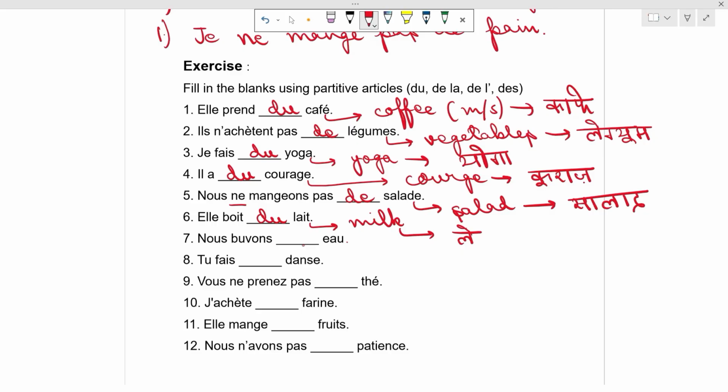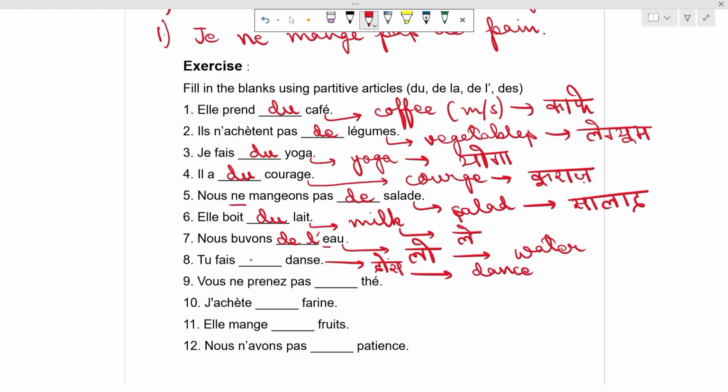Nous buvons dash l'eau. Here we will use de l', since it is starting with a vowel. This means water. We are drinking or we drink some water. Tu fais dash danse. Danse means dance.